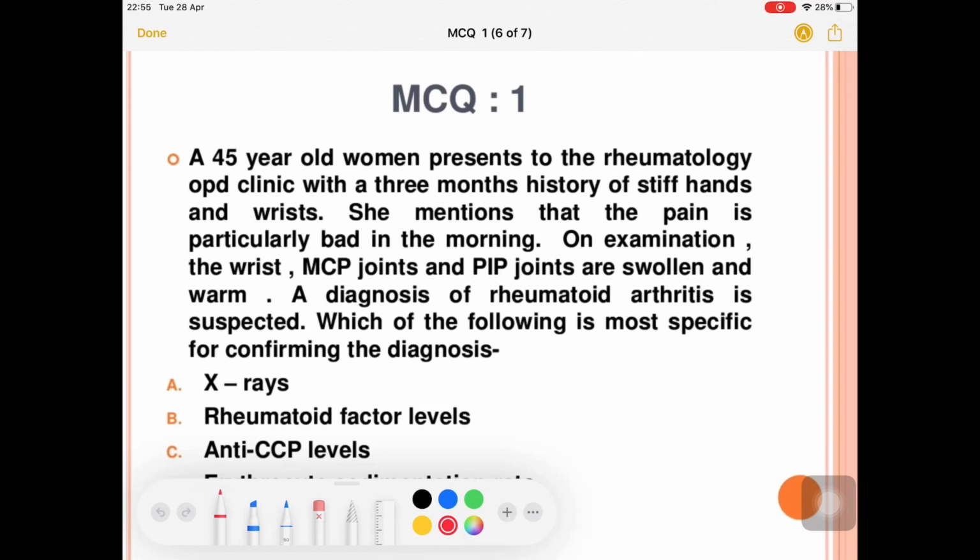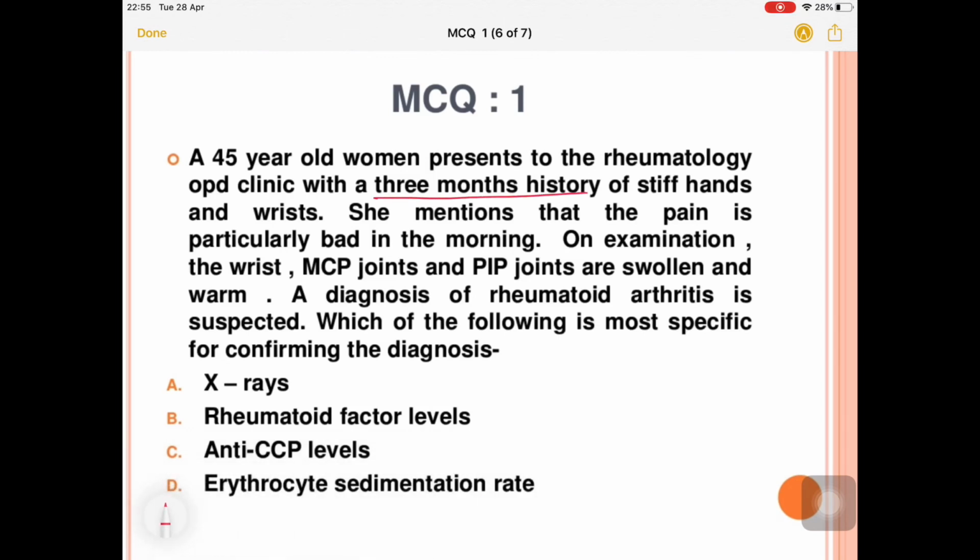A 45-year-old woman presents to the rheumatology OPD clinic with a 3-month history of stiff hands and wrists. She mentions the pain is particularly bad in the morning. Examination of the wrist shows that the MCP joints, that is metacarpophalangeal joints, and the proximal interphalangeal joints, PIP joints, are swollen and warm. Diagnosis of rheumatoid arthritis is suspected. Which of the following is most specific for confirming the diagnosis?